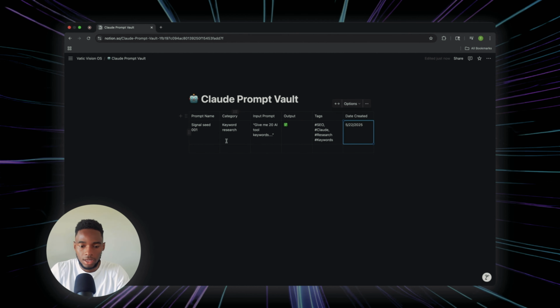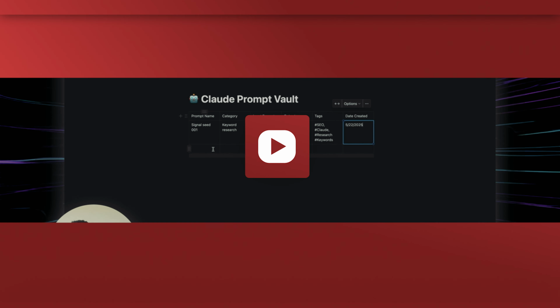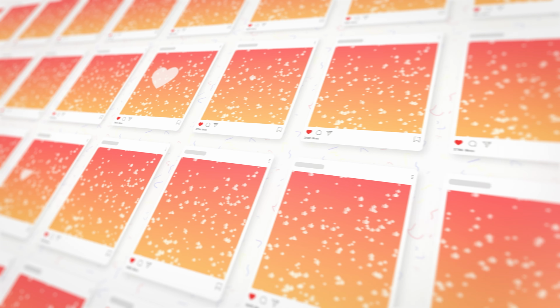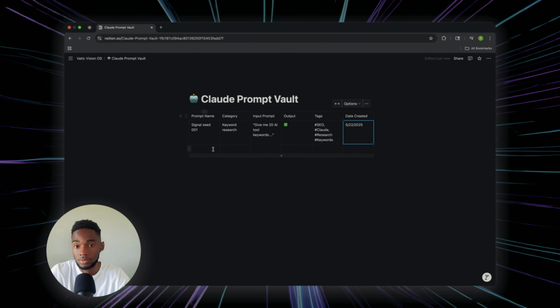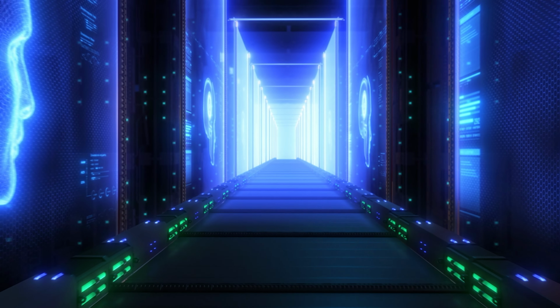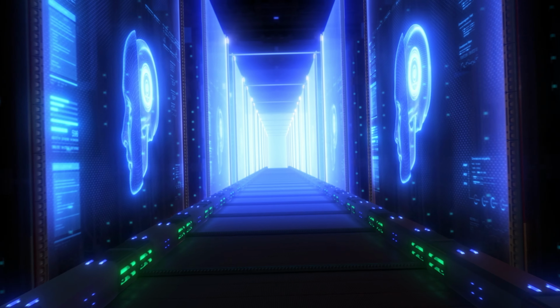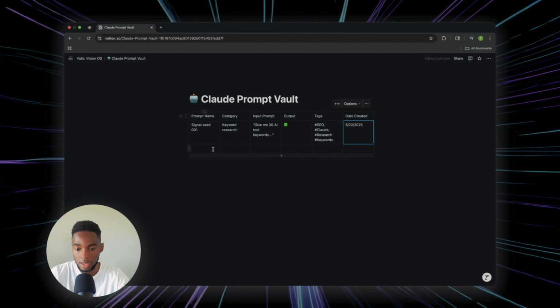So whenever I go either for creating content for newsletter, YouTube script, Instagram Reels, Twitter threads, the system can always refer back to this prompt vault to generate new ideas using Claude, using AI, and then automating that process from the prompt generation. So this makes AI a part of my system, not just a one-off tool. That's our prompt vault there for now. We'll be moving into our signal planner, and I'll be walking you guys through creating that page and how that page will ultimately work for us in this creative system.